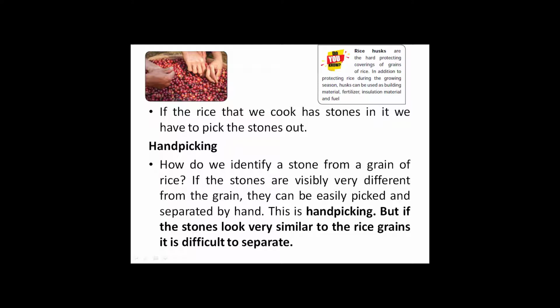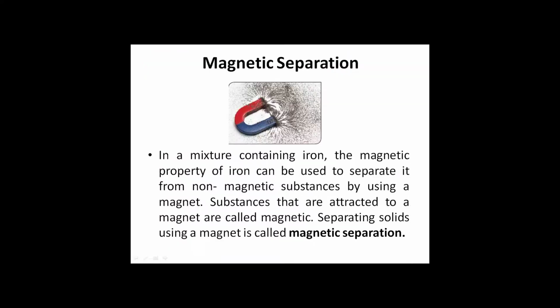Do you know? Rice husks are the hard protecting coverings of grains of rice. In addition to protecting rice during the growing season, husks can be used as building materials, fertilizers, insulation materials, and fuel.